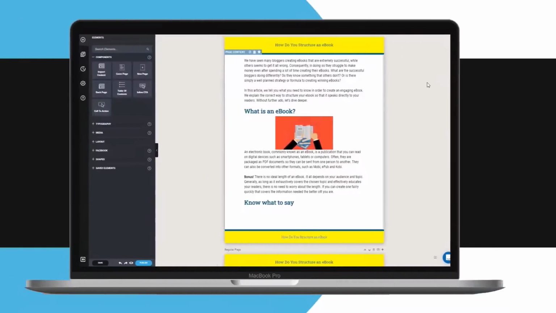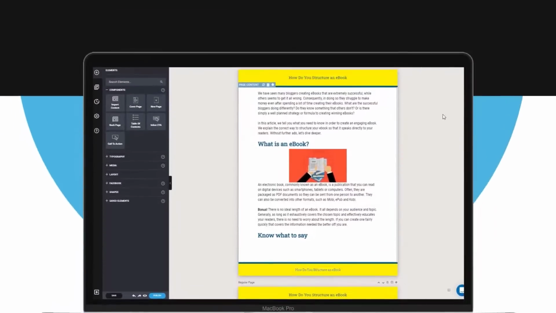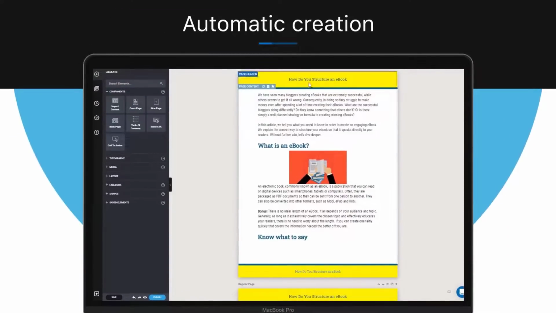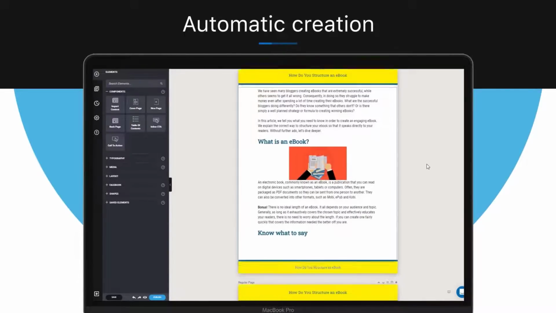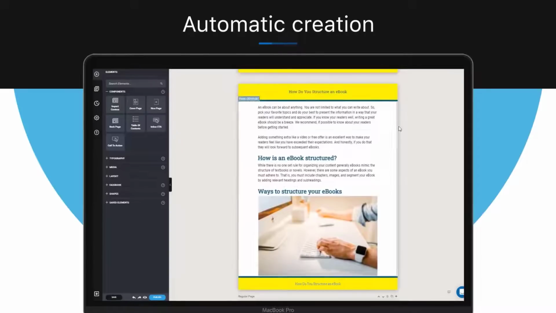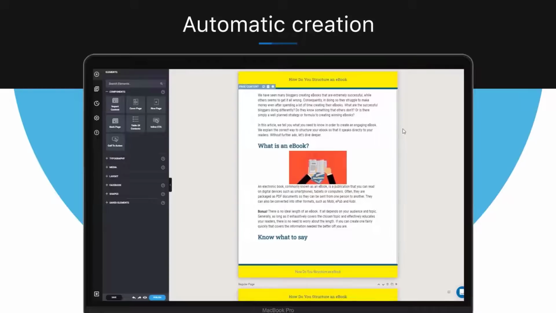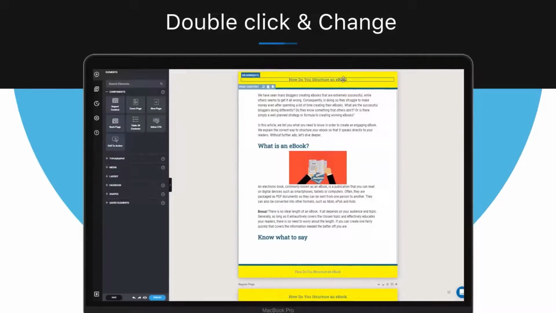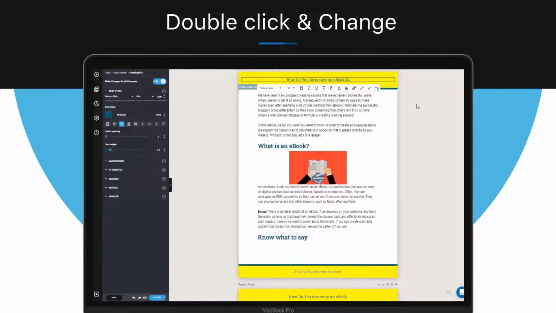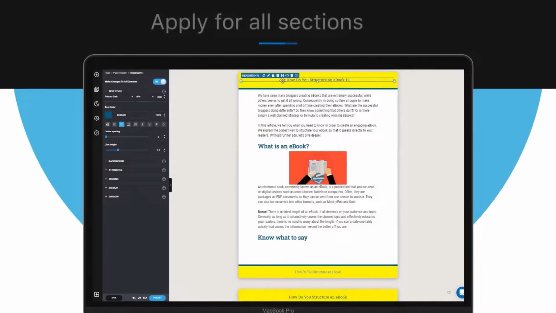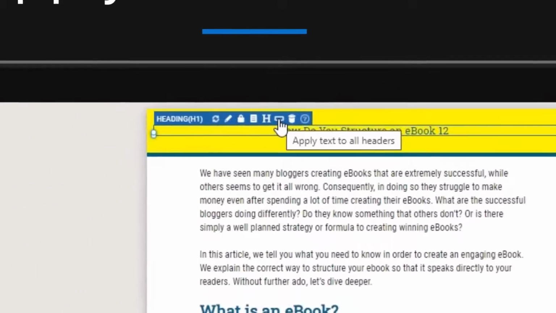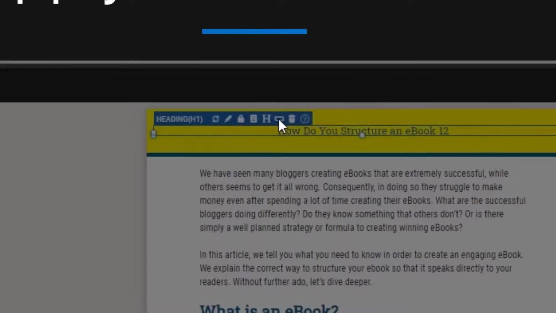Now, in order to make any changes in your ebook, you have to be in the design editor. Designrr automatically creates headers and footers for an entire ebook, so you can see they'll all be the same on all pages. But if you want to change the text in a header or a footer, then simply double click on it and change it the way you want, just like that. Now, this will obviously be applied just for this one page, but if you now want to change all headings to match that text, then you simply click on the section and then click on this icon and press OK.